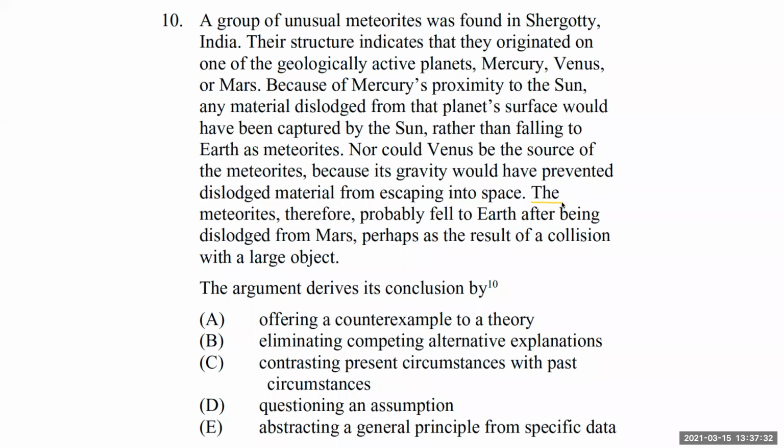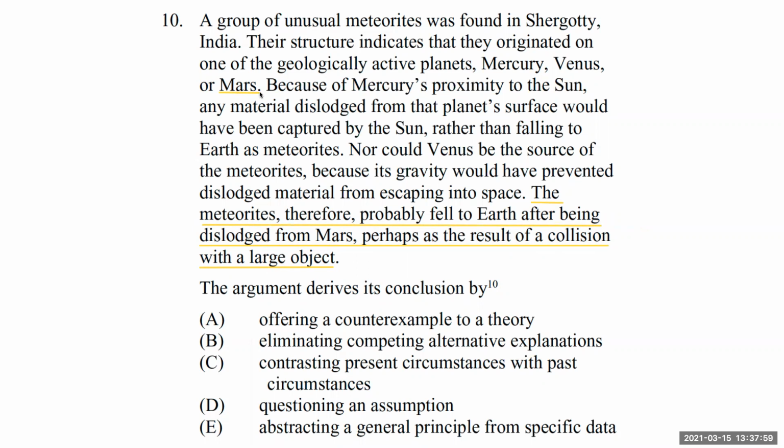And so, how do we arrive at that conclusion? If we remember, we've got three planets that are the possible origins of these meteorites. So we're saying, okay, we dislodged these from Mars. The best way to support that argument is going to be to eliminate Mercury and Venus as options. And that's exactly what we go ahead and do here.